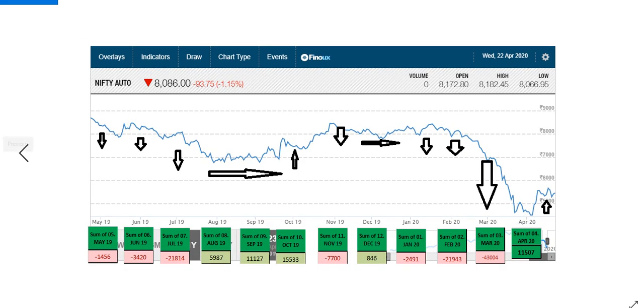Let's go to the next one. Auto. We just talked about auto, they invested money. Now we see here what happened. In the month of May 19, they withdrew money, market coming down. Withdraw money, market down. Red is withdrawal and green is investment. Now they invested money, stable.